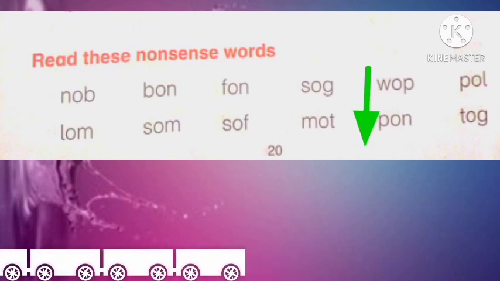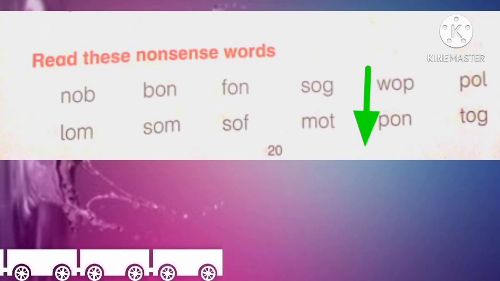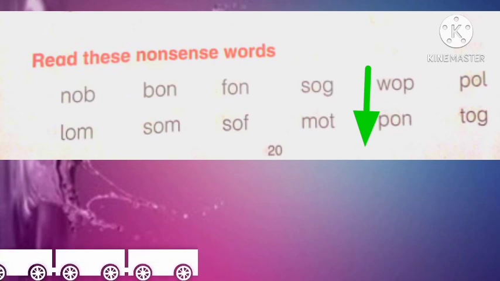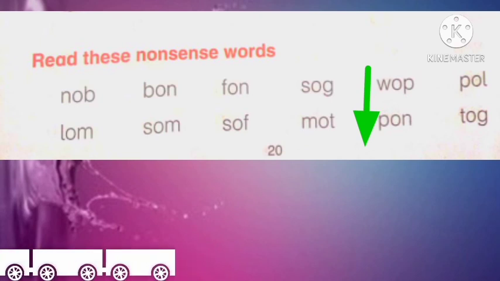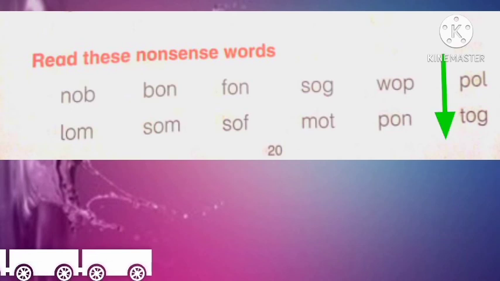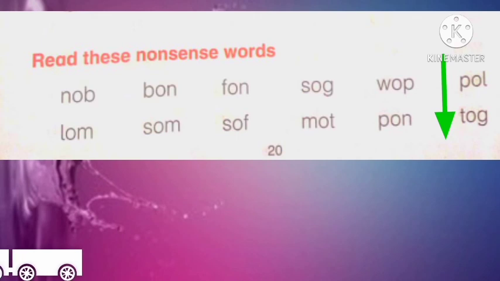Po, n, pon. Come to the last column, po, l, pol. Last word is to, g, tog.